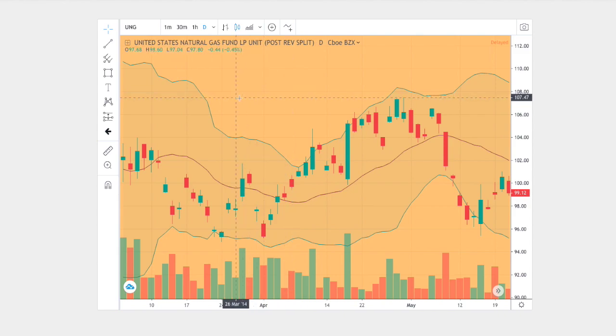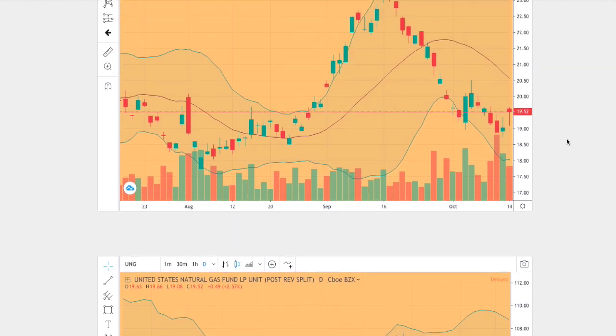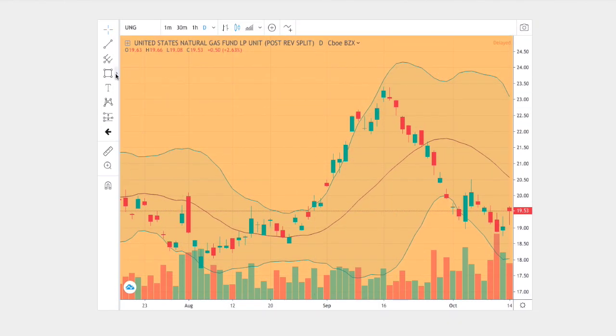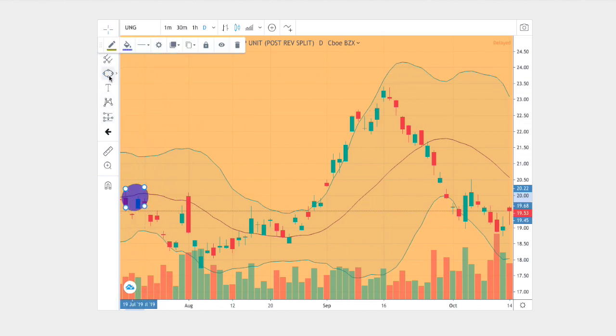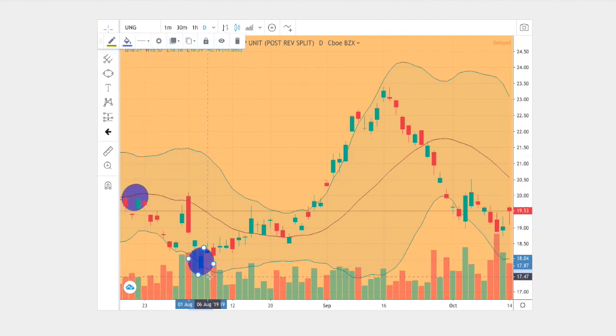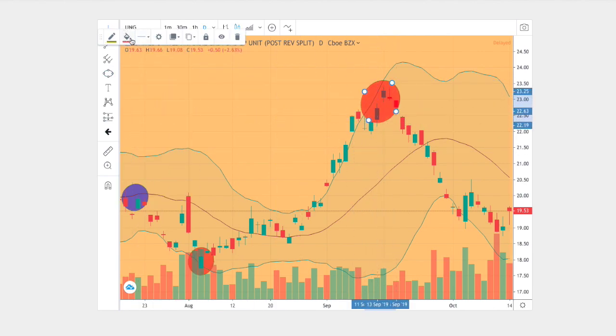And this trend dates back to February 26, 2014 to May 22nd, 2014. Let me point out why these two charts are similar. So what we have in the beginning of the chart, we start off on the middle Bollinger Band, and then we proceeded to head down lower, and then after touching the bottom Bollinger Band, we made a nice reversal to touch the upper Bollinger Band in the middle of the trend.